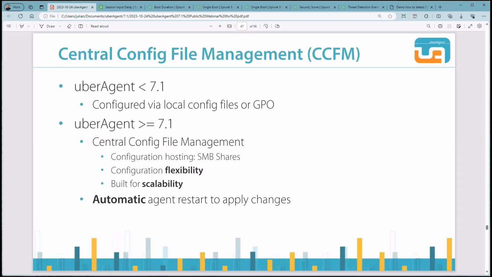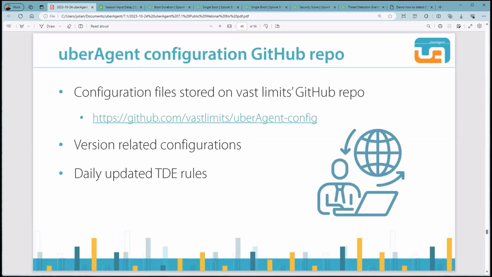And before UberAgent 7.1, the administrator had to restart the agent service to apply the configuration changes. With version 7.1, UberAgent can detect meaningful changes and restart itself accordingly. The next topic I want to mention is our GitHub repo, where we store our configuration files. So just go to github.com/waslimits and you'll find all the version-related configurations there, and of course, our daily updated TDE rules I mentioned before.